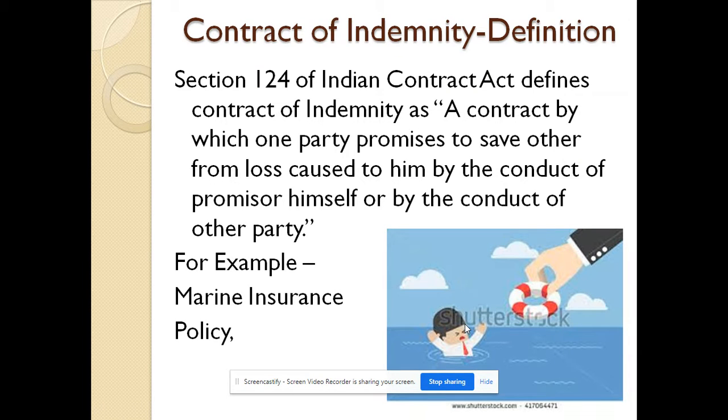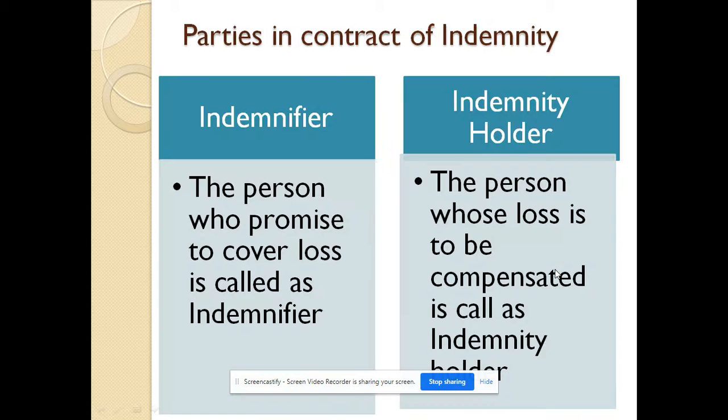Let us see the definition of contract of indemnity. Section 124 of the Indian Contract Act defines contract of indemnity as a contract by which one party promises to save the other from the loss caused to him by the conduct of the promisor himself or by the conduct of any other party. For example, marine insurance. In this image, one person is drowning in the water and another is there to help him out, to cover his loss. So the contract between these two is known as a contract of indemnity.